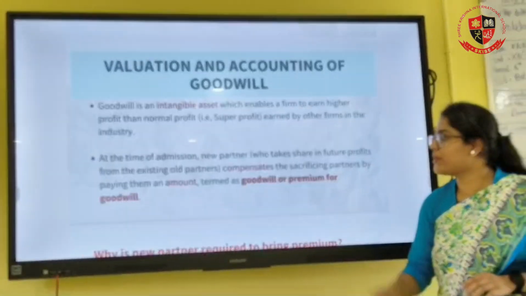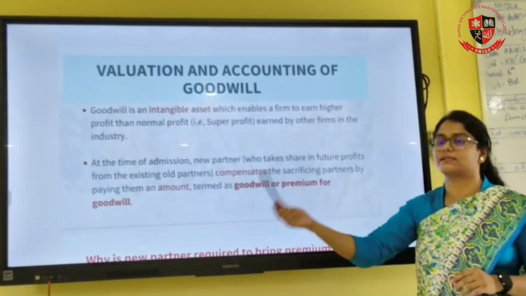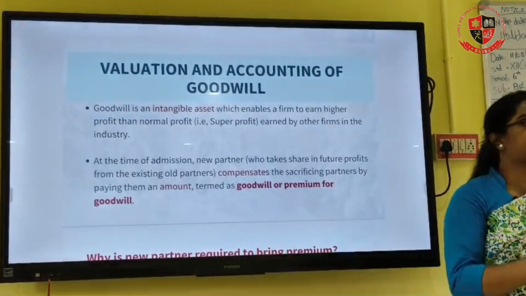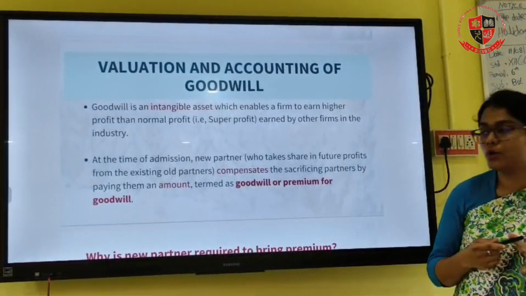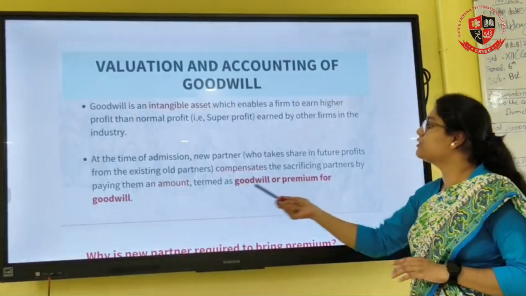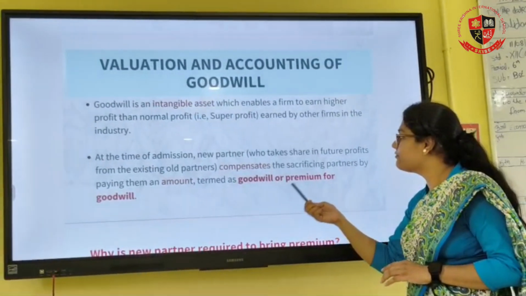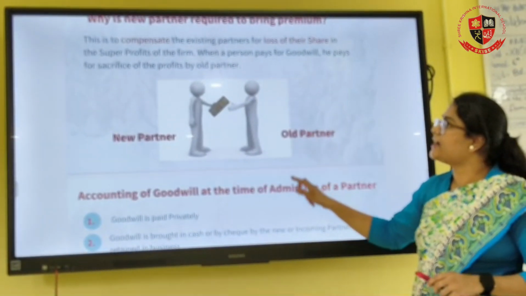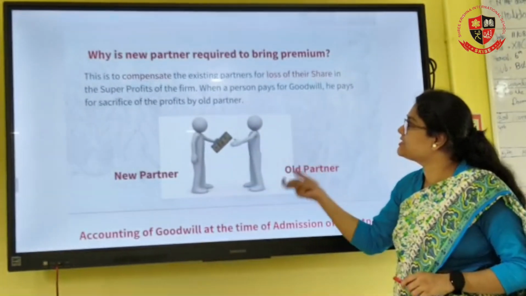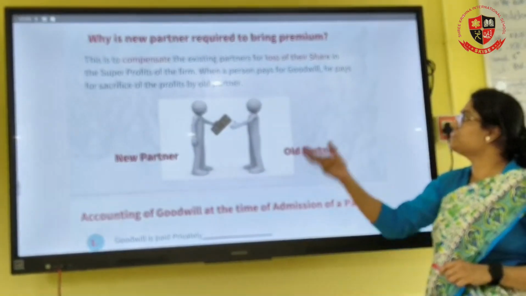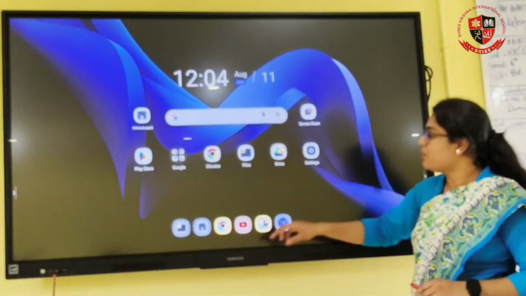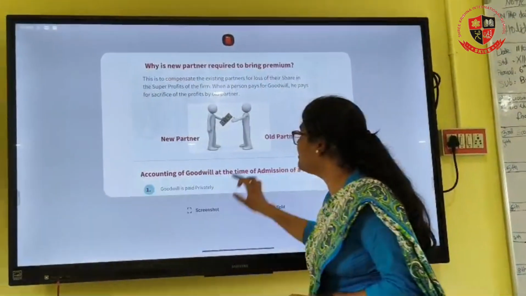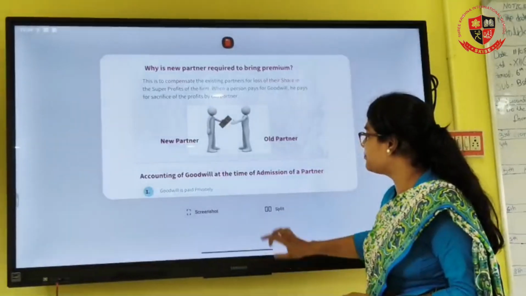Understand one thing: when the partner is coming into the business, he is going to bring two things. One is the capital and the second one is the premium for goodwill. So we are going to term it as goodwill, which is premium for goodwill. As I told you, the new partner is going to compensate the old partners. That is what is explained here. Now we are going to understand the different cases of goodwill.